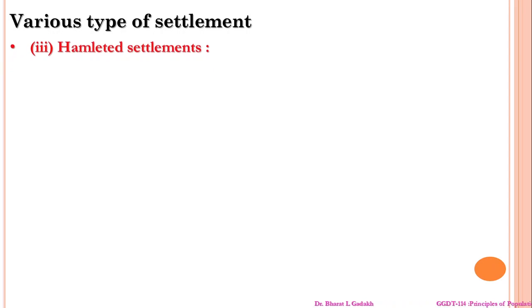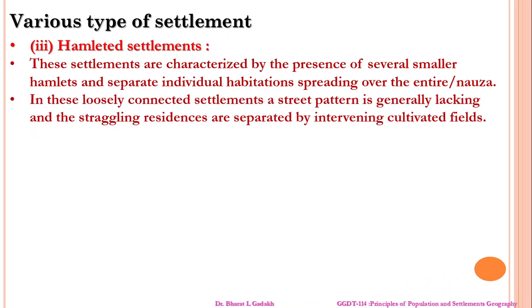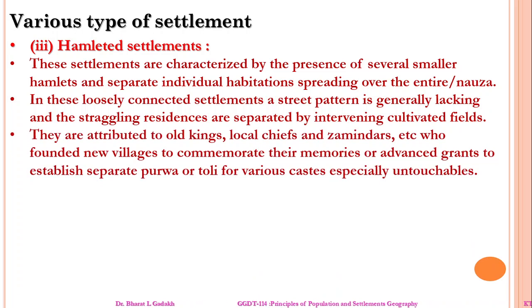Now, next one is the dispersed-type settlement. This settlement is characterized by the presence of several smaller hamlets and separate individual habitations spreading over the entire area. In such loosely connected settlements a strict pattern is generally lacking, and the straggling residences are separated by intervening cultivated fields. They are attributed to old kings, local chiefs, zamindars, who founded new villages in common, and advanced grants to establish separate Purvas, totally of various castes, especially untouchables.